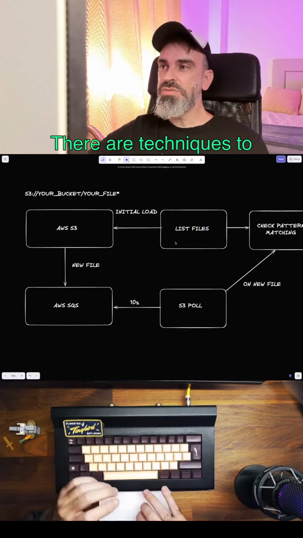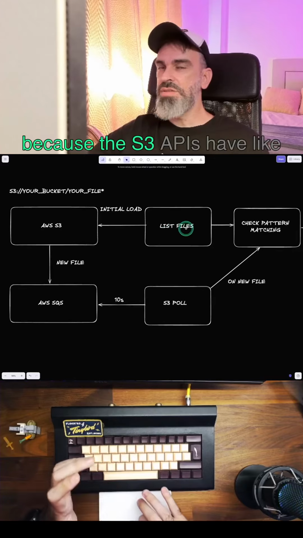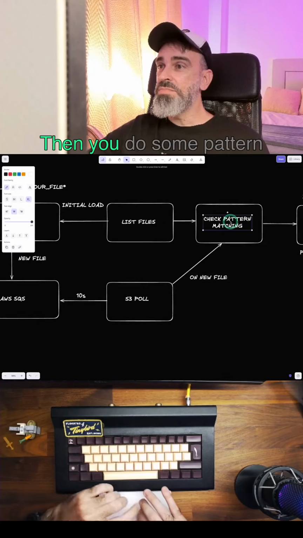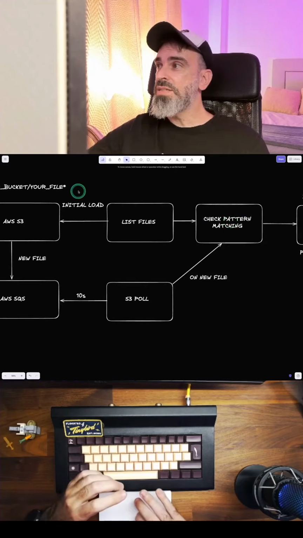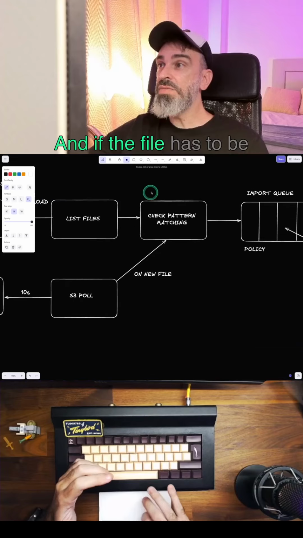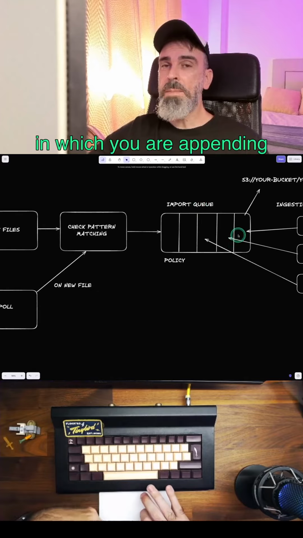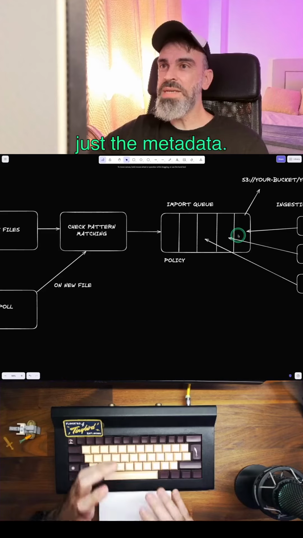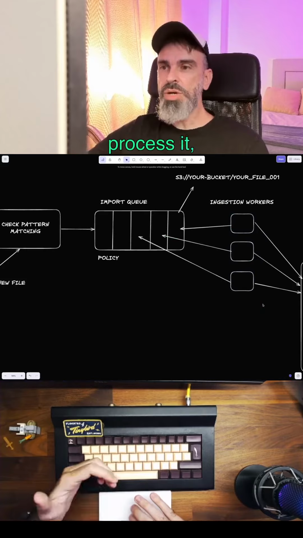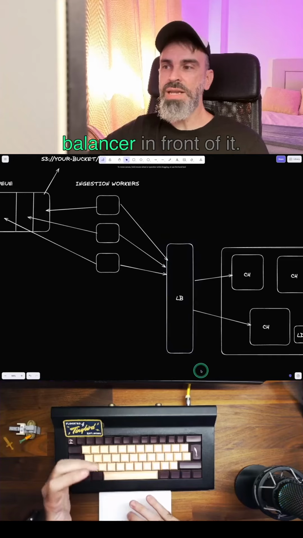There are techniques to parallelize this because the S3 APIs have tight limits. Then you do some pattern matching to check whether the file you are listing matches the user URI. And if the file has to be loaded, you need a queue in which you append the files that need to be loaded, just the metadata. Then you have workers that download that file, process it, and send it to ClickHouse, optionally using a load balancer in front of it.